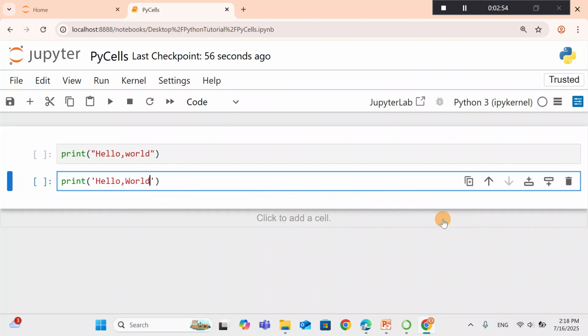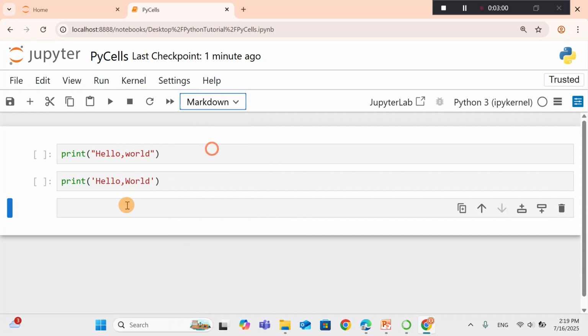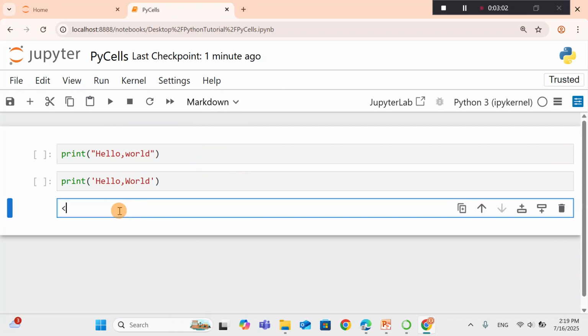and let us create another cell, and let that cell be a markdown cell. So let's make it bold, and this is a markdown cell. Markdown cell, and this is the syntax to make it bold.